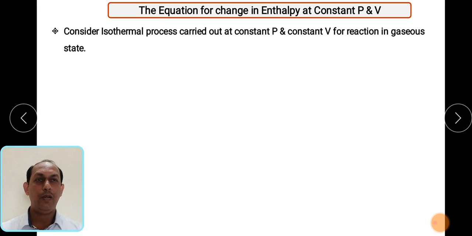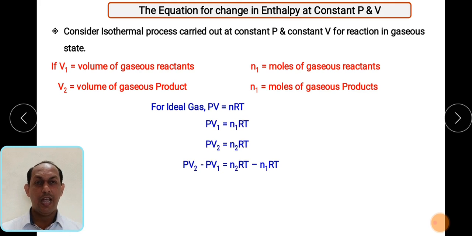Suppose we want to calculate the change in enthalpy at constant pressure and volume. How to calculate it in the gaseous state? As we know that in the gaseous state we are having some volume, we are having some gases being enclosed inside. How to calculate the gaseous moles? We know the number of moles which are being enclosed. So let us consider an isothermal process, means delta T, temperature will be constant. So in that case V1 will be the gaseous reactant volume and V2 will be the gaseous product volume, and N1 is the moles of reactant and N2 is the moles of product.